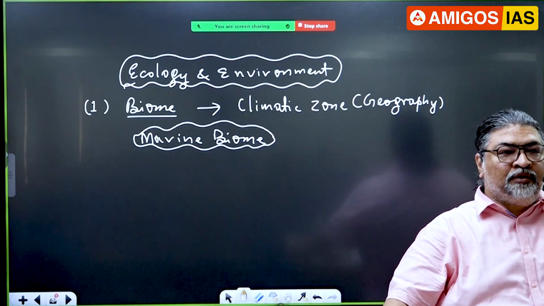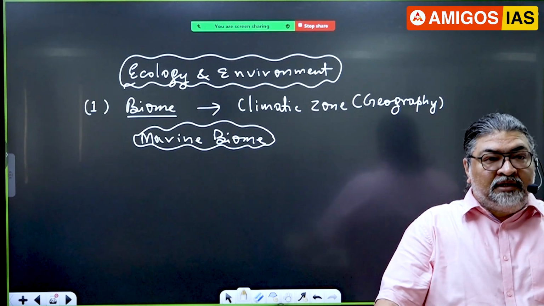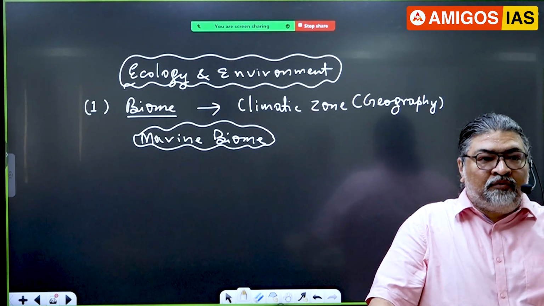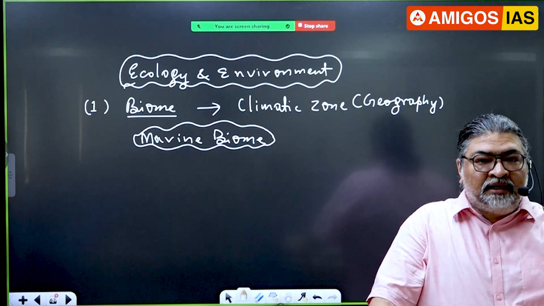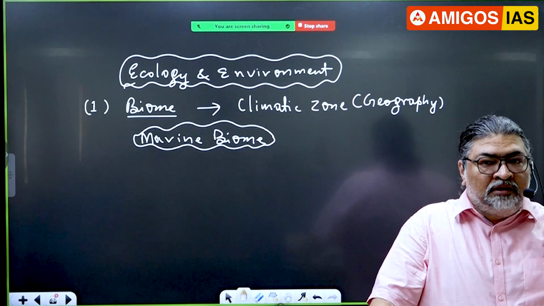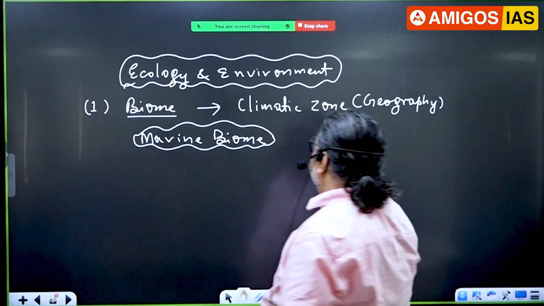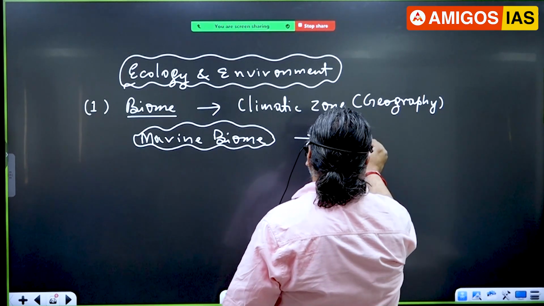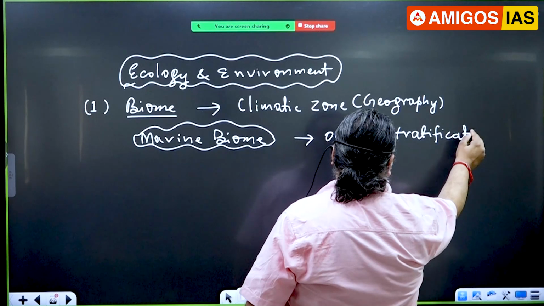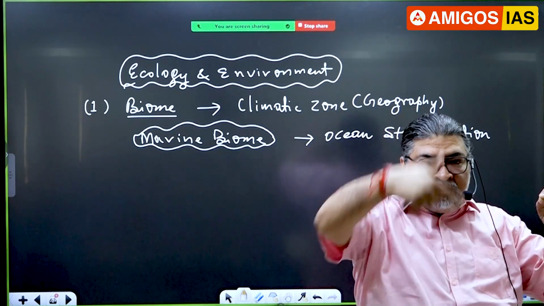See, one biome you are talking about is terrestrial: forest, desert, grassland, right? But if you look at the marine biome from the theory point of view, you have to read marine biome from the theoretical part of it. I'll give you an example. What is the theoretical part? That means you have to go into stratification. I'm sure that you have read this in geography. One is horizontal, second is vertical.